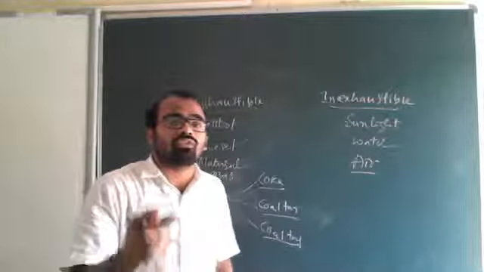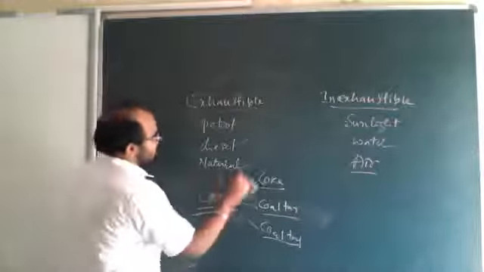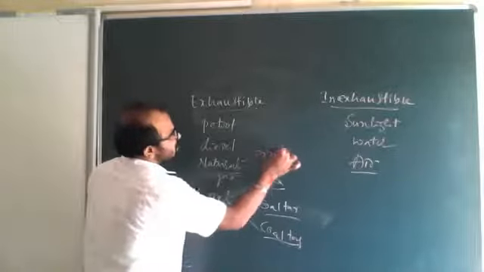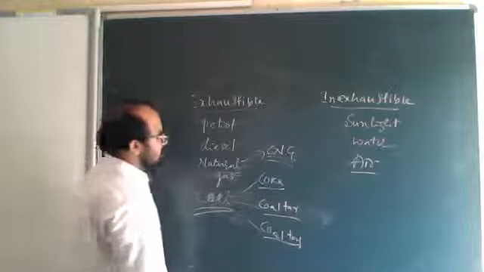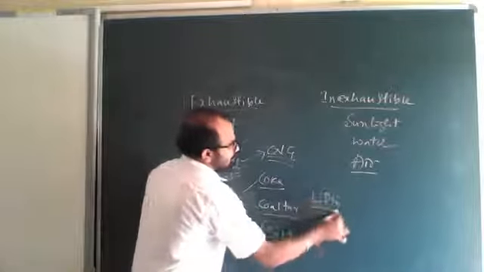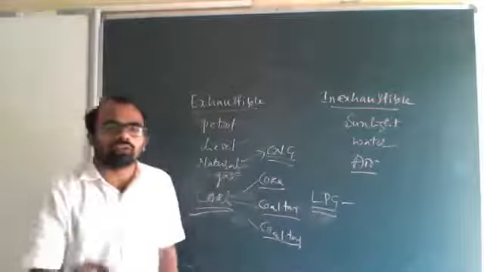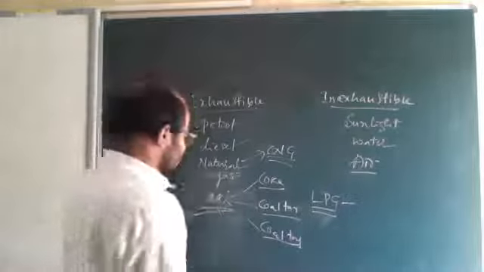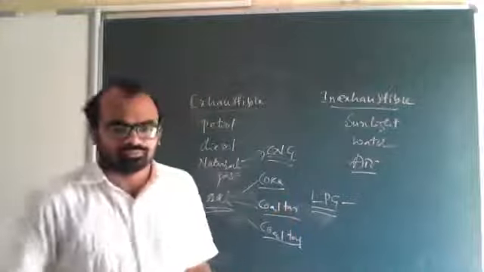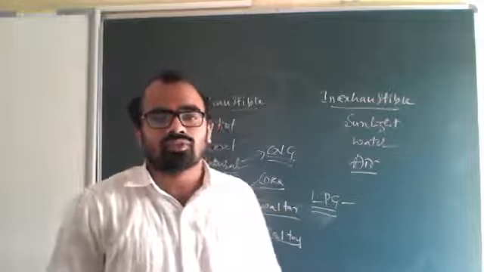Then uses of natural gas: natural gas is present in the form of CNG, long form compressed natural gas. Another one is LPG, long form liquid petroleum gas. We studied all those things here.